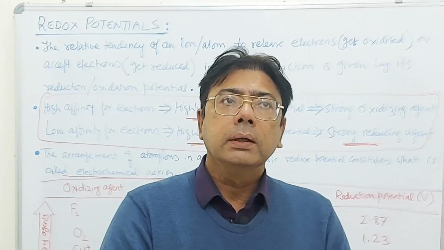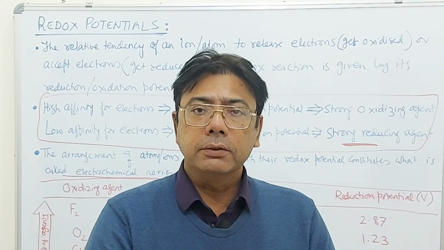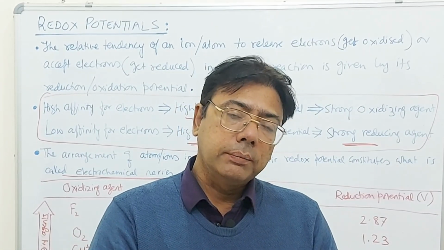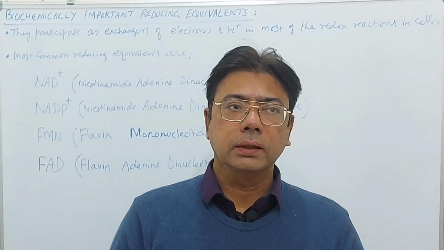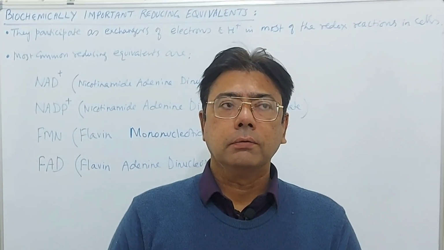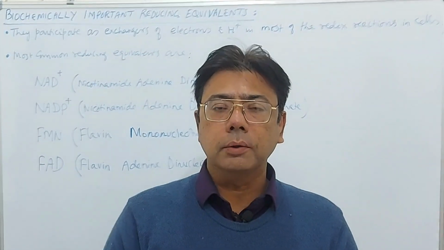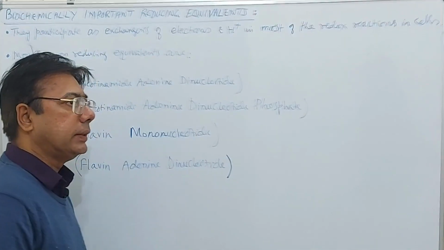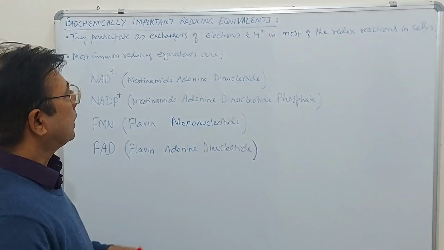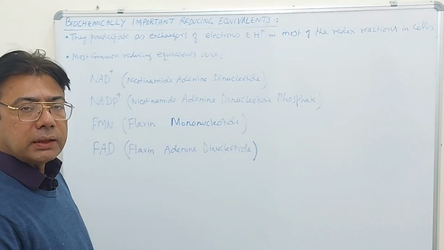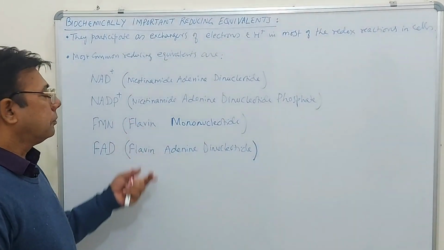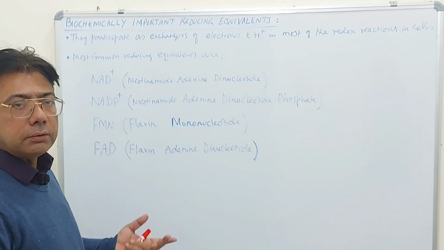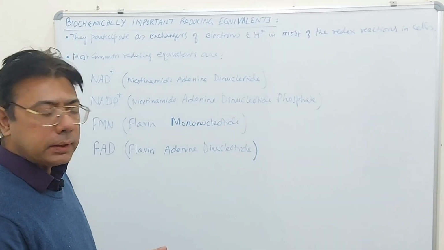Next I will describe a few important reducing equivalents that we encounter in biochemistry. Students, the whole purpose of discussing oxidation and reduction was to tell you about reducing equivalents. These molecules are in fact cofactors which participate in most of the redox reactions, and these are four common reducing equivalents that you will encounter in most biochemical reactions.